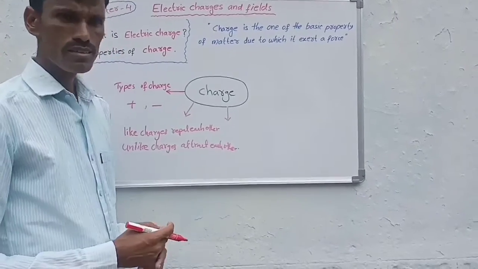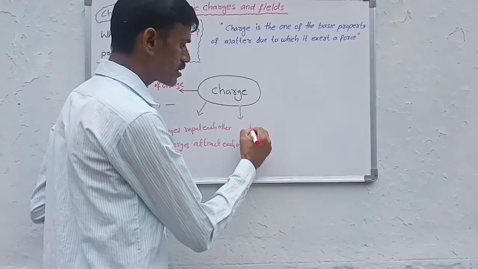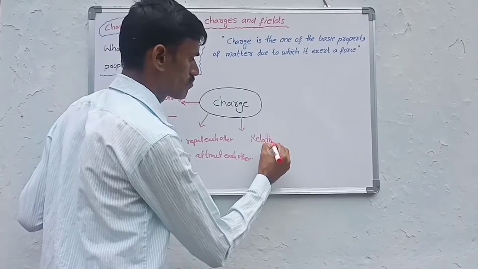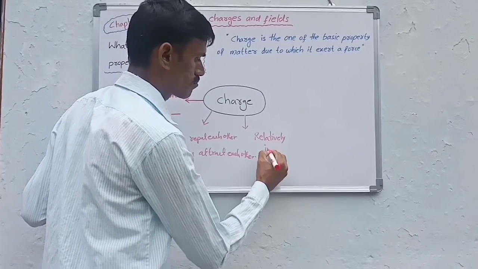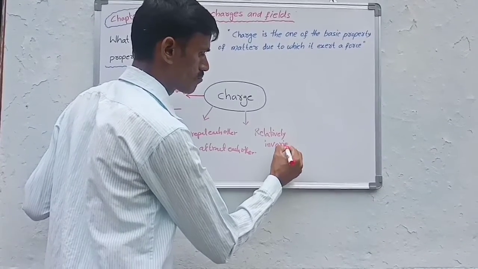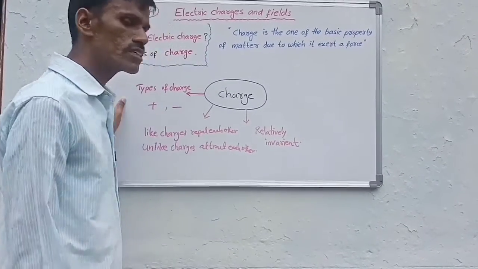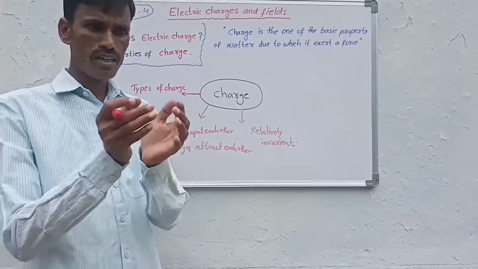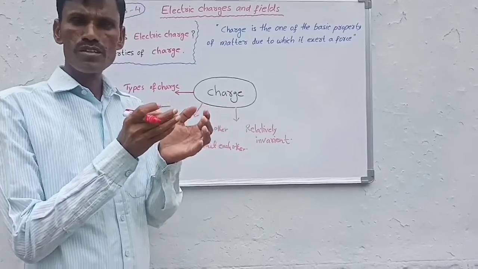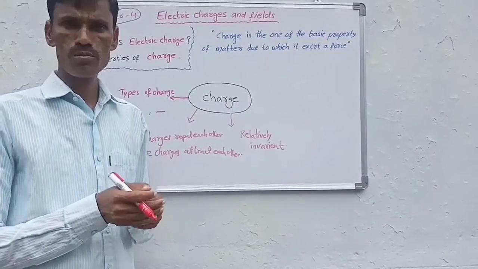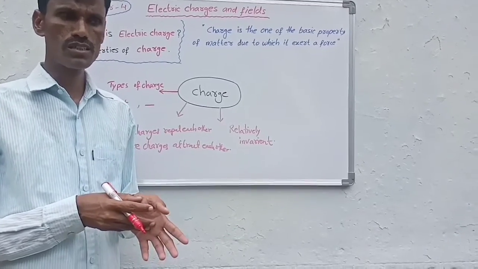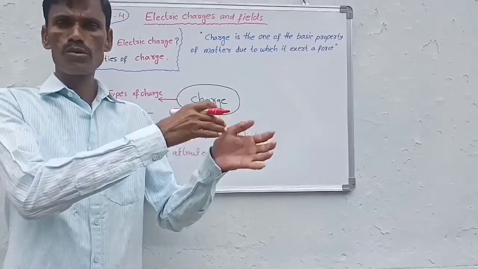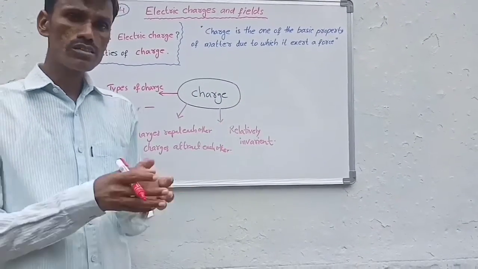So the third property is charge is relatively invariant. Generally for mass, whenever an object is moving with a velocity of 2 lakh kilometers per second, 2.5 lakh kilometers per second, 2.7 lakh kilometers per second, that is, the velocity of the object is approaching the light velocity, the mass is increasing.